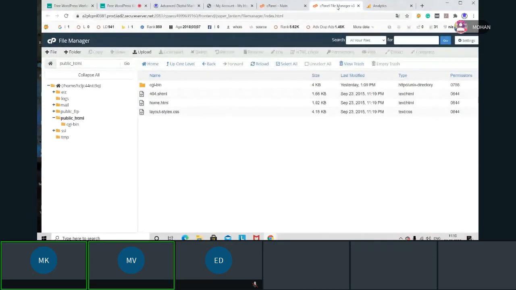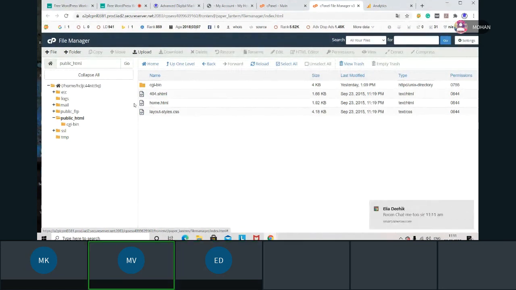Okay. So here, if I want to upload any file, simply I have an option here. I'll click and I'll upload. For example, in some websites, you'll have a download PDF option. Now, how can you download the PDF? First, the PDF should be uploaded in this file manager section, public HTML. Then only that person can download the PDF. Okay, got it? Yes, sir.